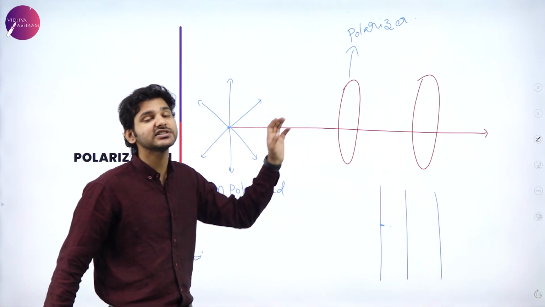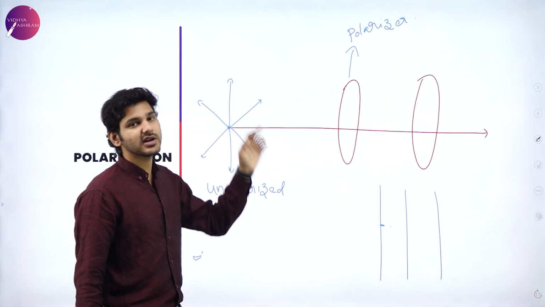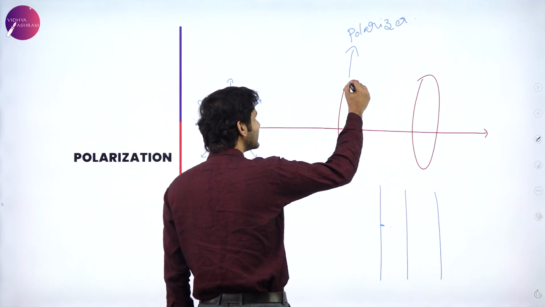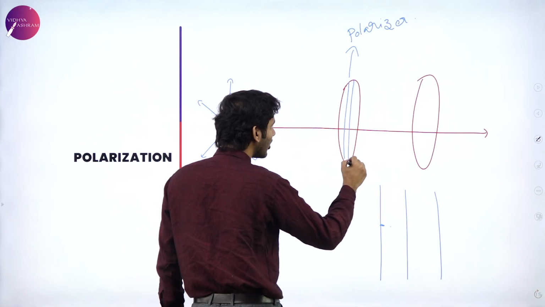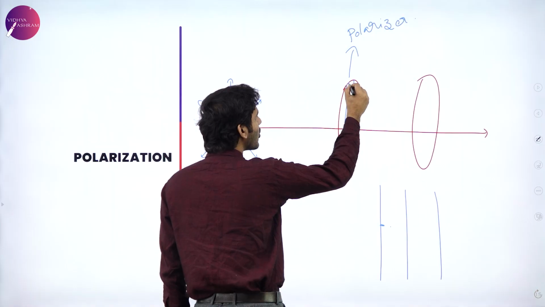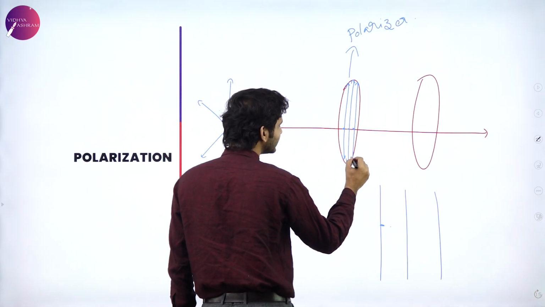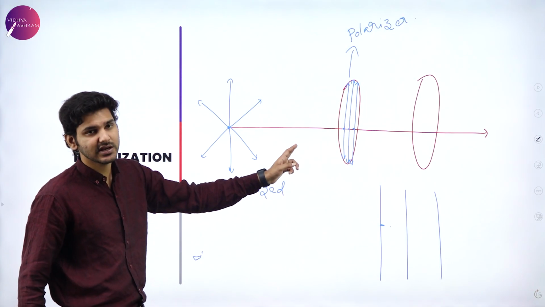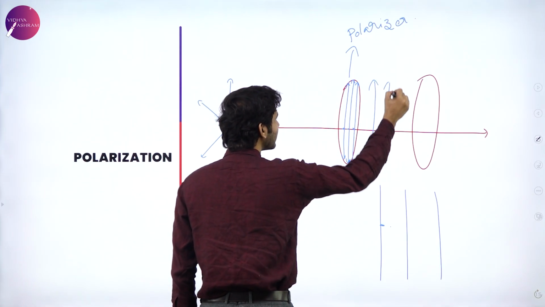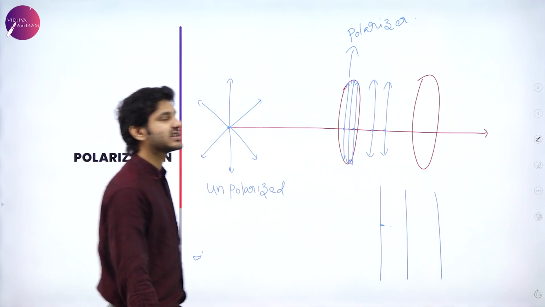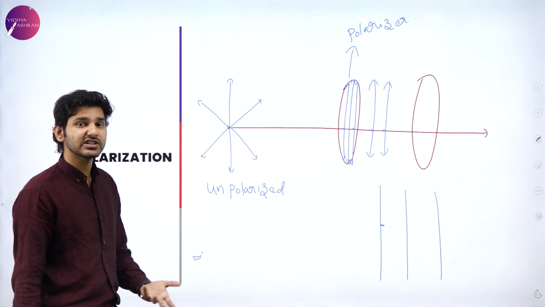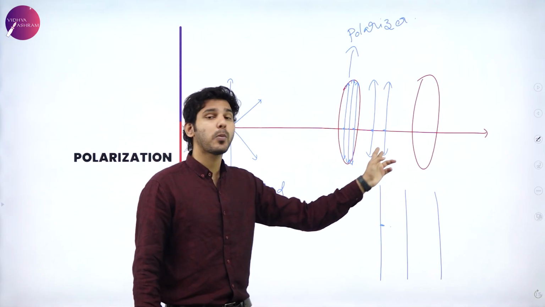And then when it passes through the polarizer, the excess or unwanted vibrations are negated, and this polarizer will only allow oscillations, let's say, in the vertical plane. So only oscillations in one single plane are allowed to pass through. You get polarized light which is only in one single plane, that is either in the XY plane or the YZ plane. Just like that, you will get oscillations. The unpolarized light is now polarized.